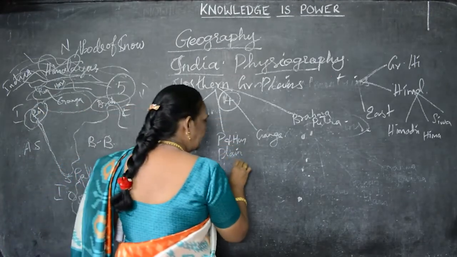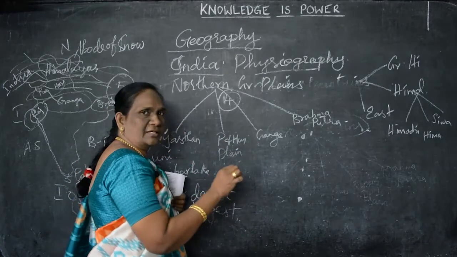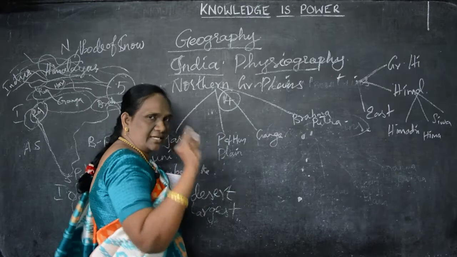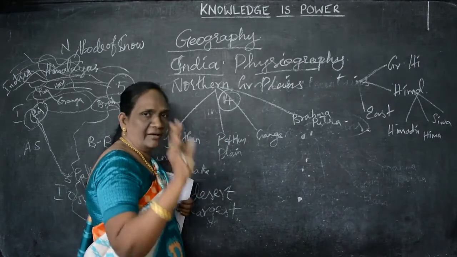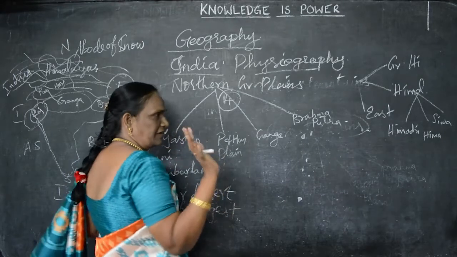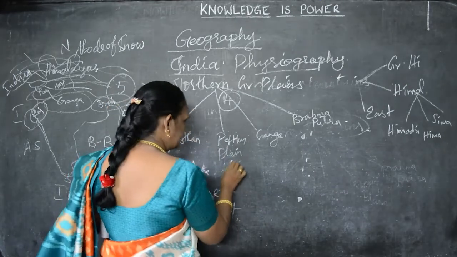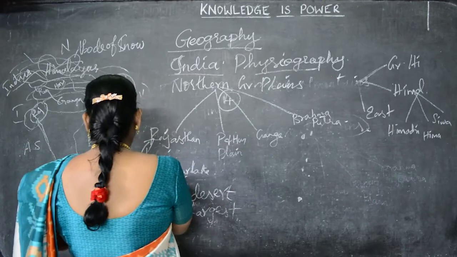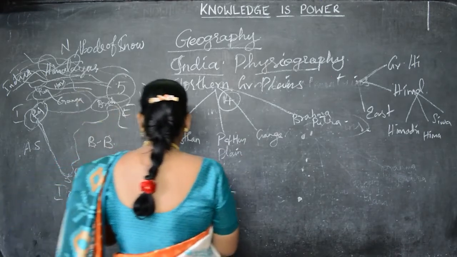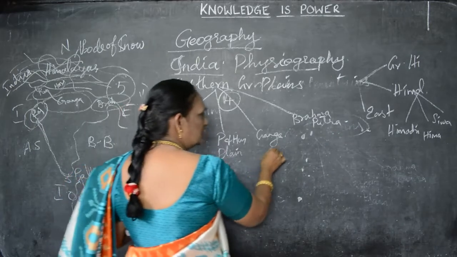The Punjab and Haryana Plain was deposited by rivers. The river Indus has 5 tributaries: the Jhelum, Chenab, Ravi, Beas and Sutlej. Those 5 tributaries of the Indus deposited the Punjab and Haryana Plain. This is very important, you should remember this. Understand? Then we'll come to the Ganga Plain.